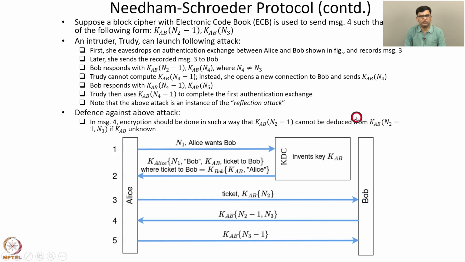One simple example in which this can be done is, suppose N2 minus 1 comma N3 is of k bits, where the block cipher encrypts blocks of k bits each. In that case, the entire message N2 minus 1 comma N3 is encrypted in one go by the block cipher. So KAB N2 minus 1 cannot be extracted from KAB N2 minus 1 comma N3. So this defends against this attack.